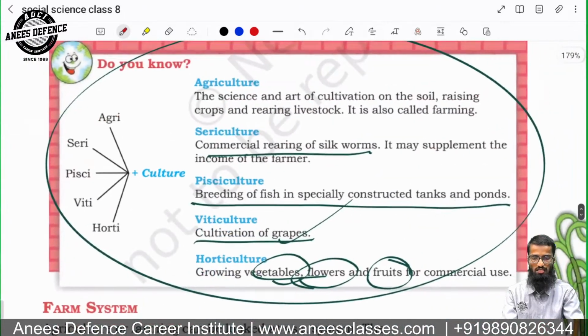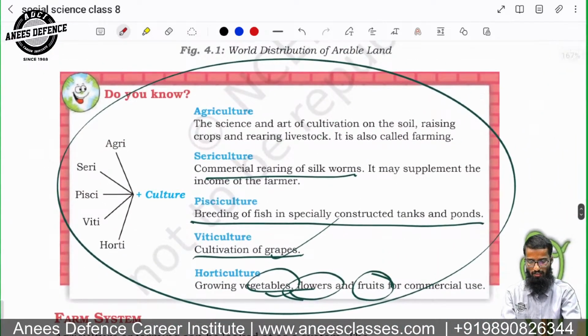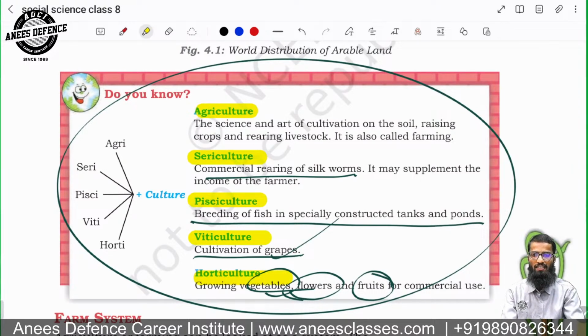I think I have already discussed that NDA had a couple of times asked questions on the cultures: sericulture, pisciculture, viticulture, and horticulture. Agriculture, as you know, but all the other cultures, like sericulture, means the commercial rearing of silkworms.